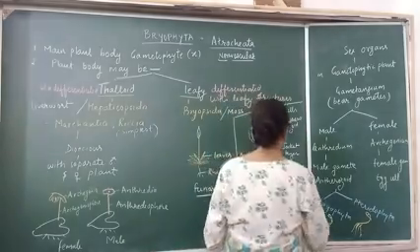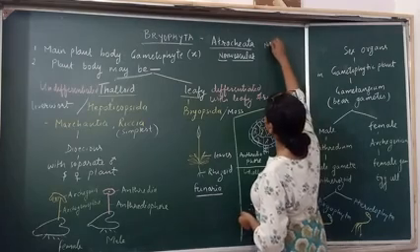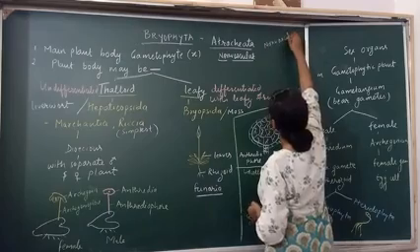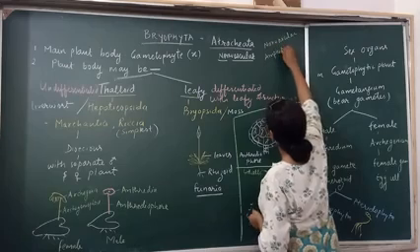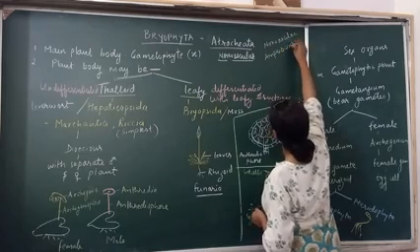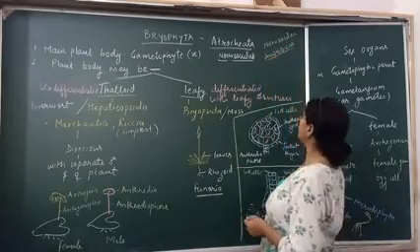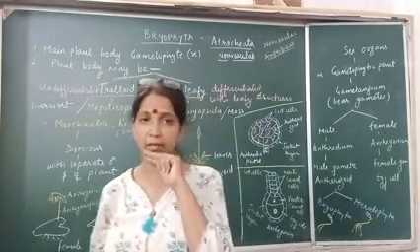Bryophytes are also called non-vascular amphibians of the plant kingdom. Why are they called non-vascular amphibians of the plant kingdom?